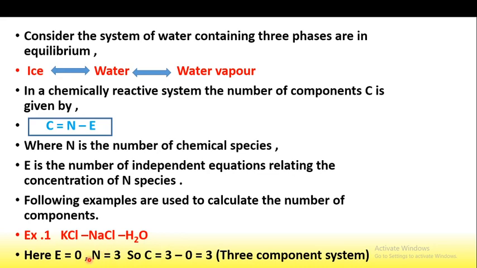Therefore the number of components is calculated as C is equal to N minus E, where N is equal to 3 and E is equal to 0. Therefore 3 minus 0 is 3. So this is a 3 component system: KCl, NaCl and water.